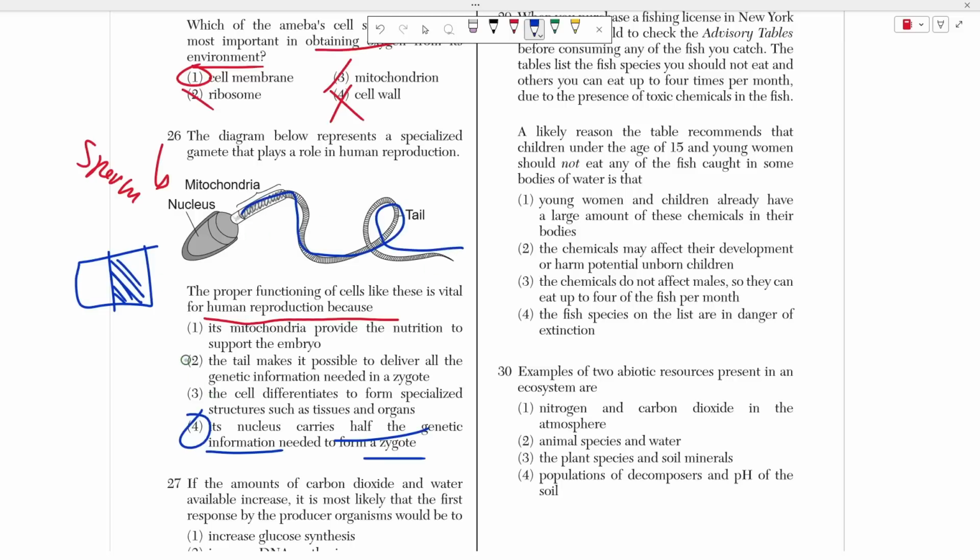Choice 2 is false, right? It's not about the fact that it can deliver genetic information. It's the fact that it has this genetic information to begin with. If you're a man, there's no other cell in this case that will have half of your blueprint just ready on the go to transmit that information to another cell that has half that blueprint as well, right? This is what actually allows for human reproduction. Not the tail, but actually having half of this blueprint inside of there. That's the most important part.